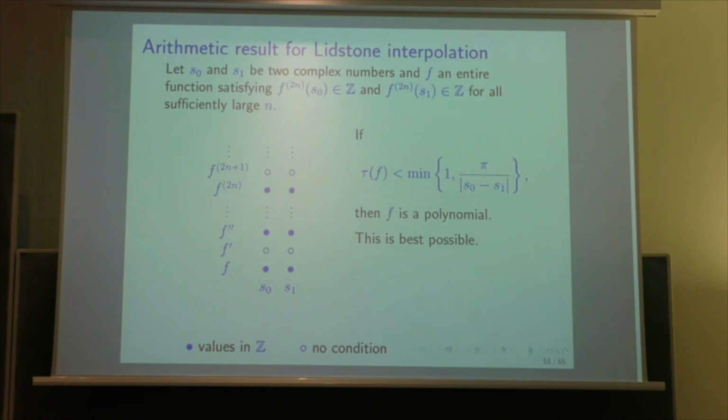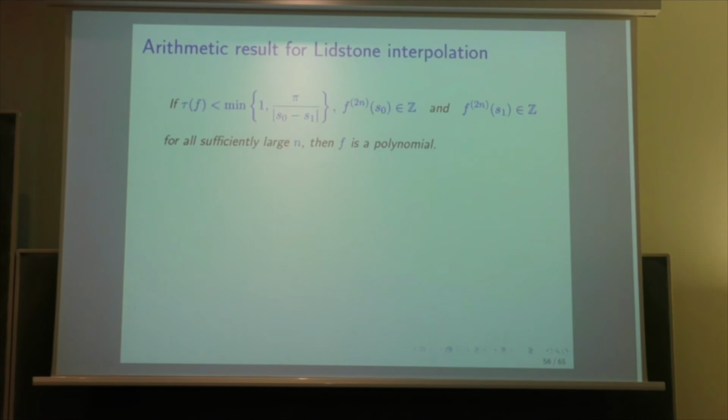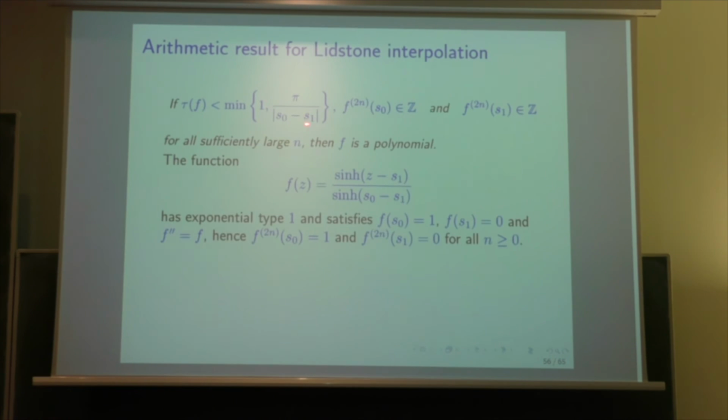So this is best possible. I will explain why it is best possible, and then I will explain how we prove such a result. So this is the result which I repeat. Why is this best possible for the type? As I mentioned before, when we say it's best possible, it does not mean that this is the end of the story. We can expect that some people will go further, but nevertheless, we cannot get something better than that. And the fact that the 1 cannot be